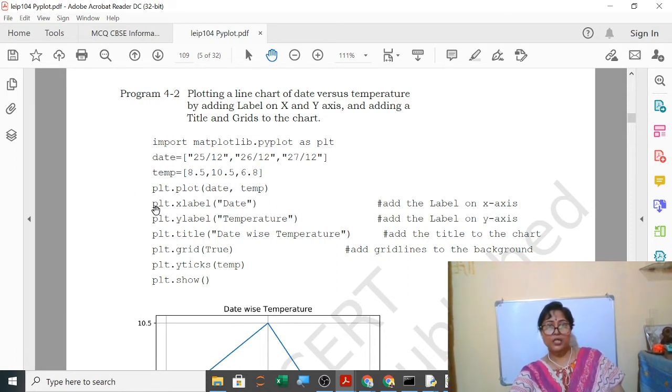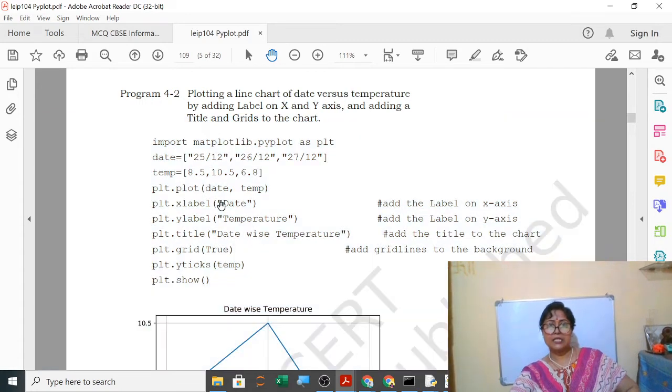You have plot, then plt.xlabel will give the x-axis label, plt.ylabel will give the y-axis label. So you will be asked a 1 mark question: which function is used to give the label to the x-axis? xlabel function. Which function is used to give the label to the y-axis? ylabel function. Which function of PyPlot is used to give the title? Title. Which function is used to show the grid? Grid. So only grid in brackets True you have to write.